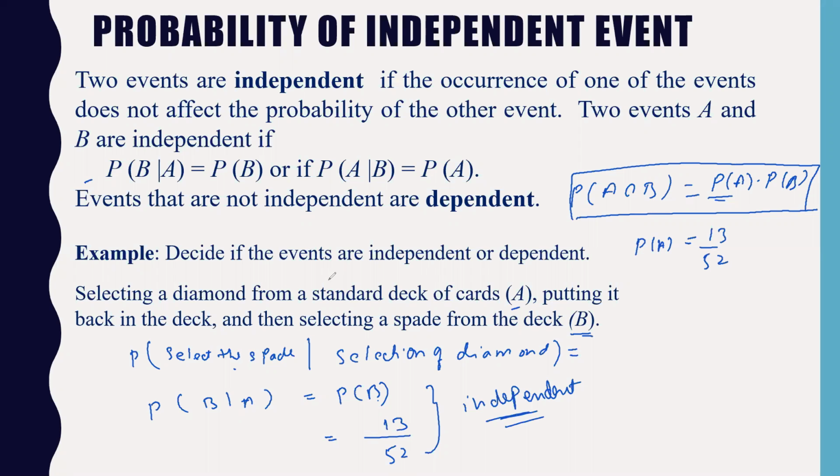What is A? Selecting the diamond from a deck, so 13 diamond cards, and probability of B, which is spade, is also 13 by 52. So you can see that the occurrence of event A is not affecting the probability of B, so it is an independent event. Both events are not affecting each other. Selecting a diamond is not affecting the probability of selecting a spade. Either you understand it here or you understand it this way, the meaning is the same. They are independent in nature.